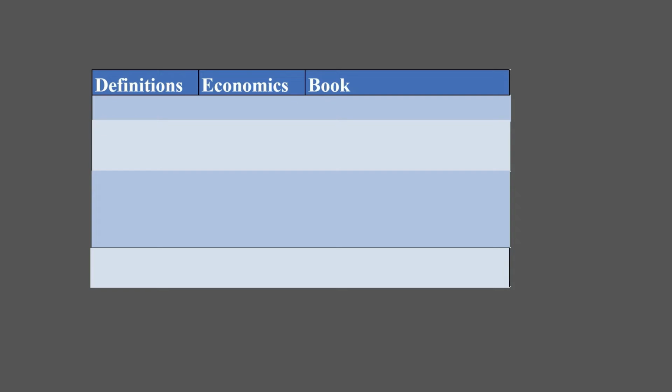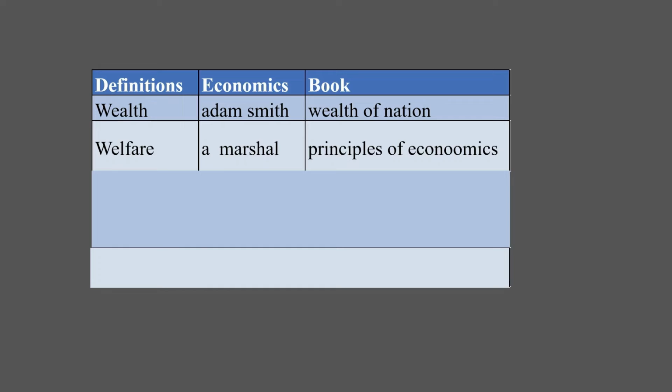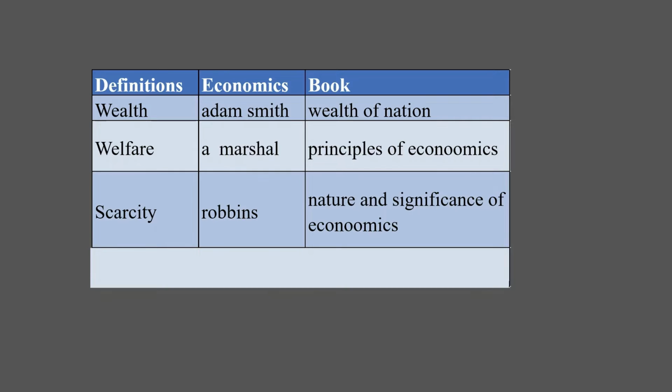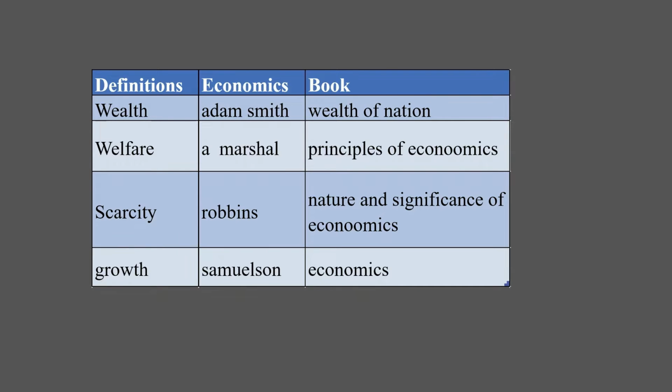From the old definitions, we can conclude the following. One is the wealth definition given by the economist Adam Smith in his famous book Wealth of Nations. Another is the welfare definition, by Alfred Marshall in his book Principles of Economics. The third is the scarcity definition given by Robbins in his book Nature and Significance of Economic Science.